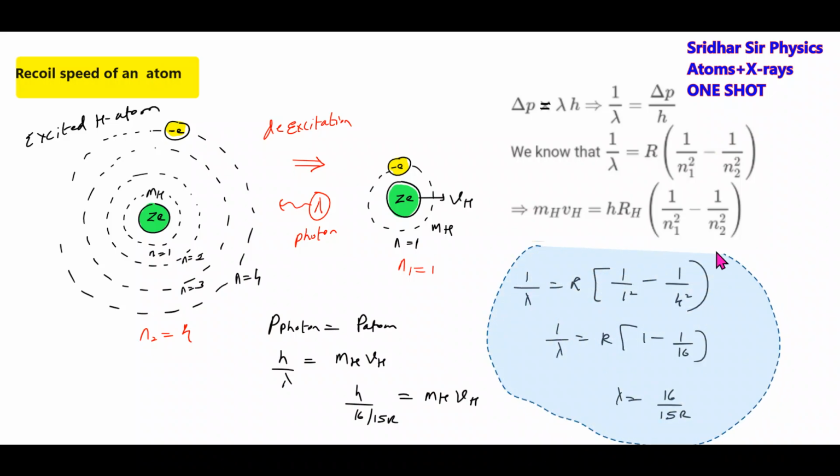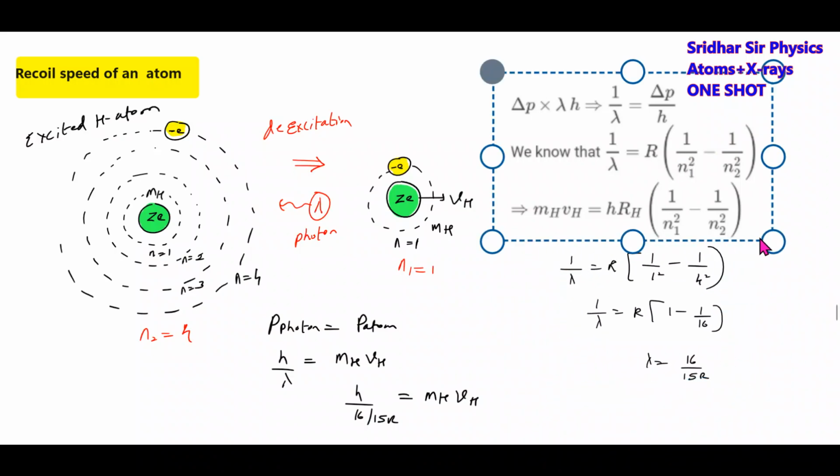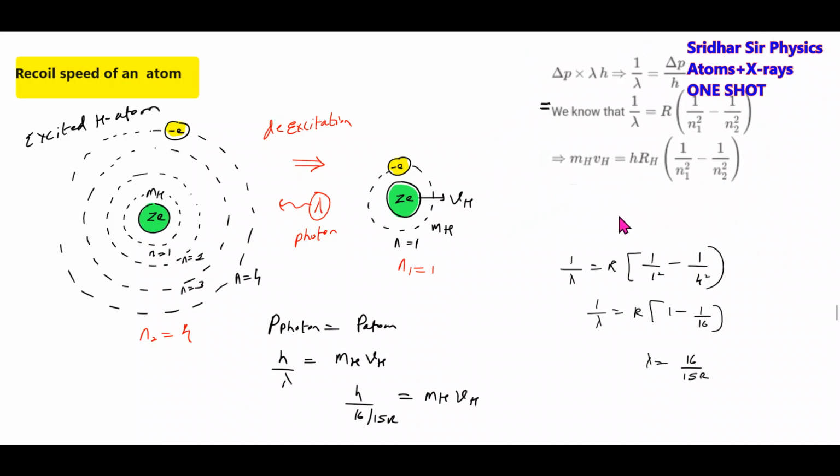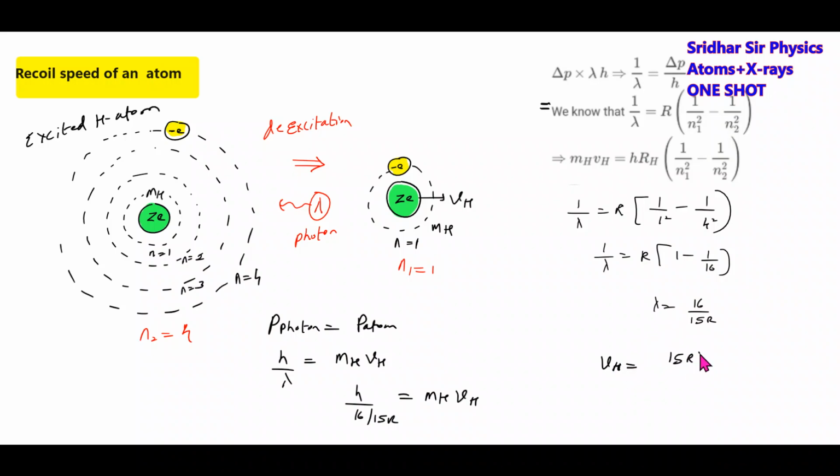These are generalized formulas I kept above. So the recoil speed of the hydrogen atom VH will be 15 RH by 16 mH.